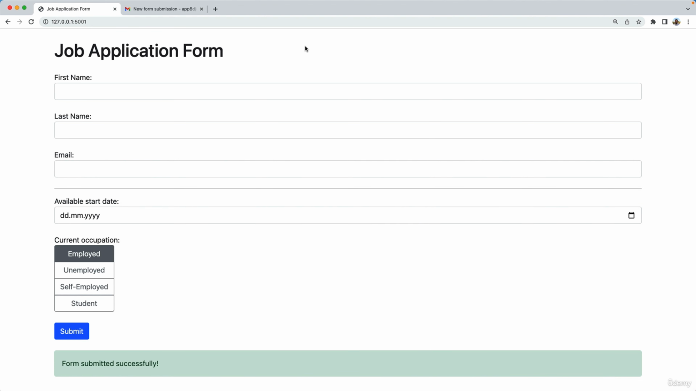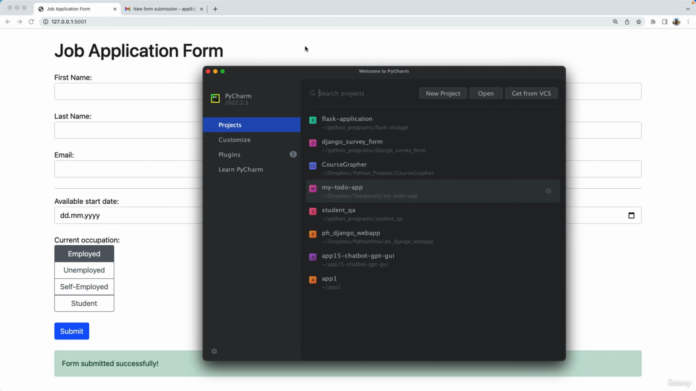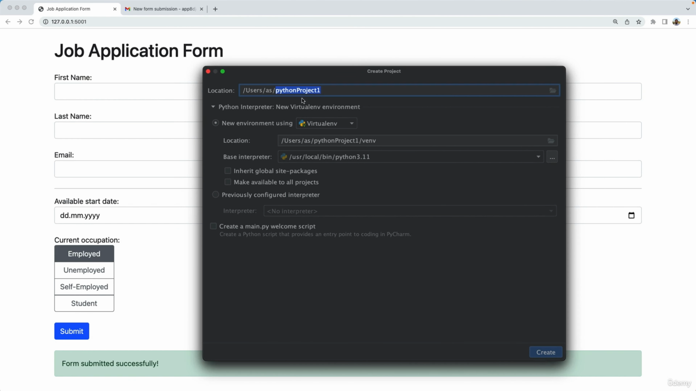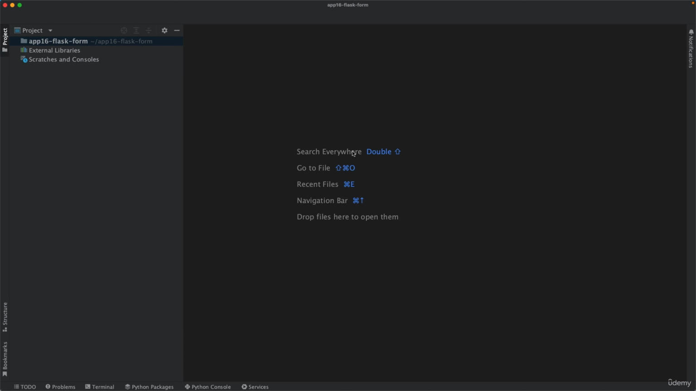Hey, welcome back. Let's start building our Flask application form app. So let's jump into PyCharm and create a new project. So you want to go to File, New Project. I'm going to put this inside users AS, which is an existing directory, and then app16 Flask form. This directory will be created. I'm leaving the other parameters as they are and pressing create.